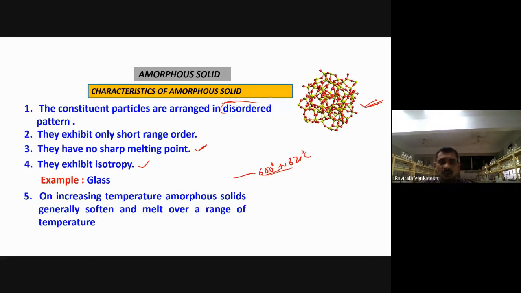Amorphous solids have a range of melting point, whereas crystalline solids have a sharp melting point. Glass, rubber, plastic, tar are all examples of amorphous solids.